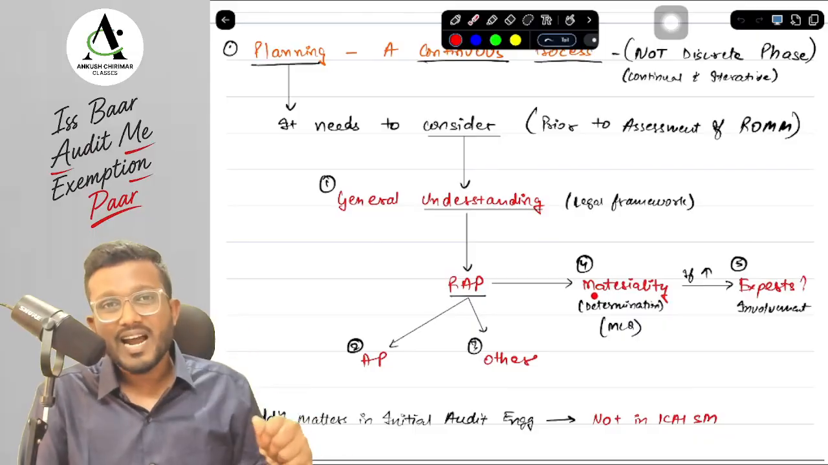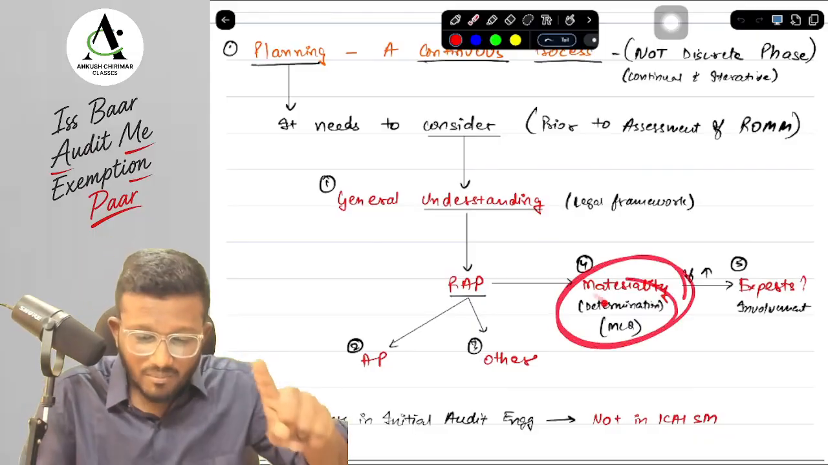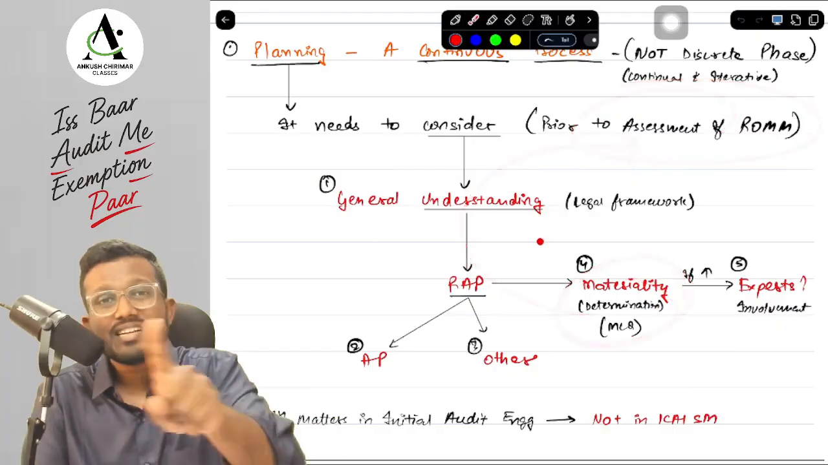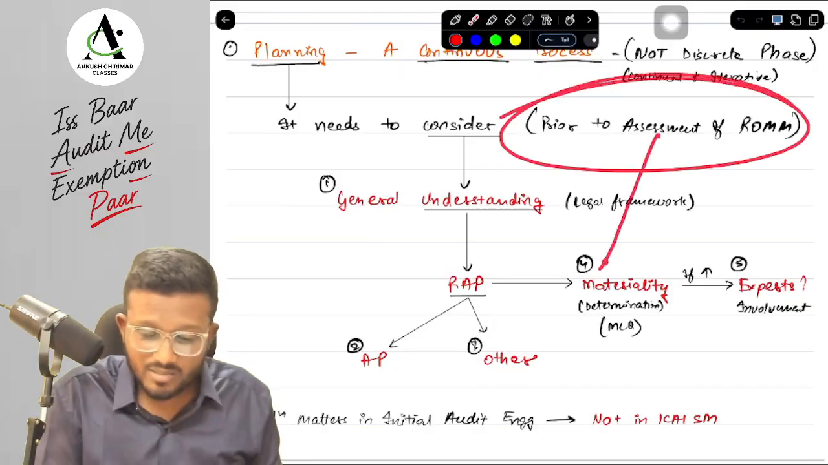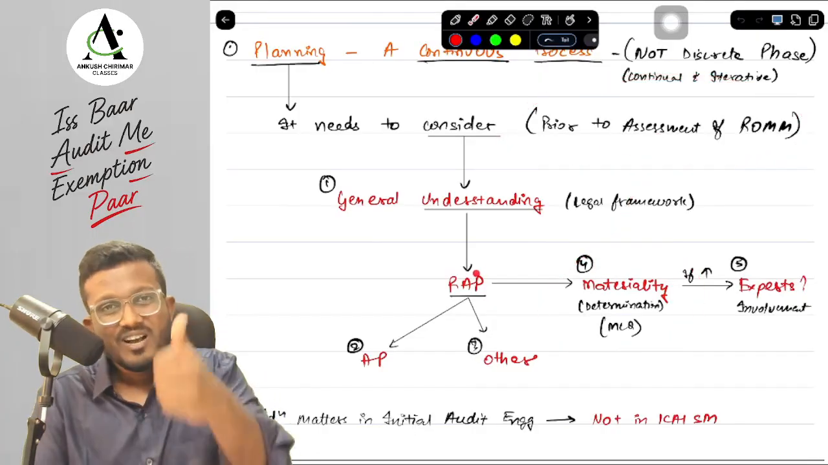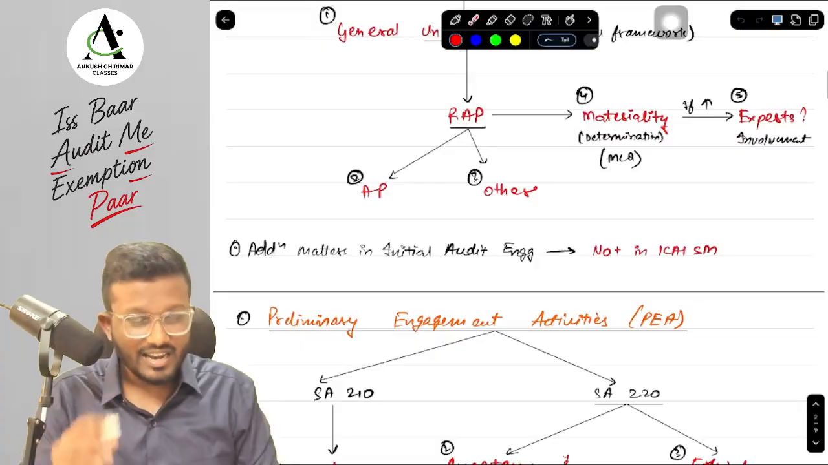The MCQ that was asked by ICI was: materiality was determined after the assessment of ROMM. Is it correct? No, it is not correct, because in planning we have discussed that prior to the assessment of ROMM we have to determine materiality. Okay, yes sir, this was asked by ICI in MCQ.